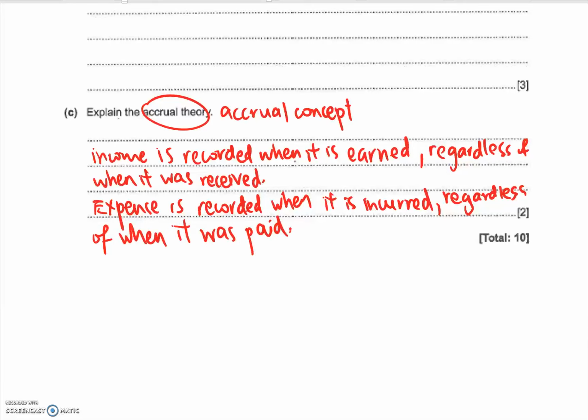Okay, I don't care when it was paid. The word regardless means I don't care. Okay, I don't care when it was received. I don't care when it was paid. I only am concerned when it was earned and when it was incurred. Okay, with that, we end our question 1. Thank you for listening.